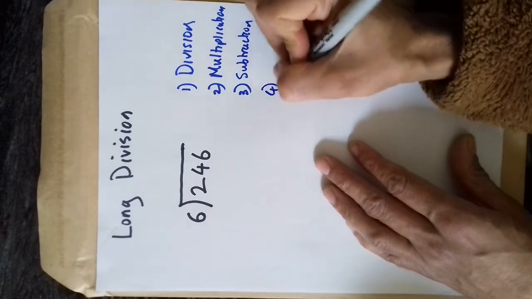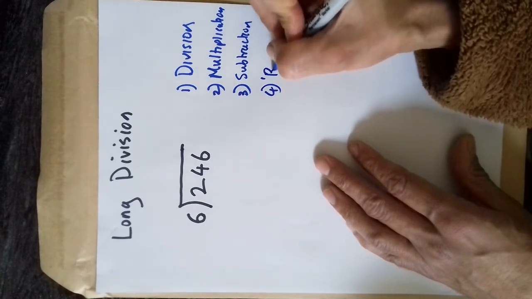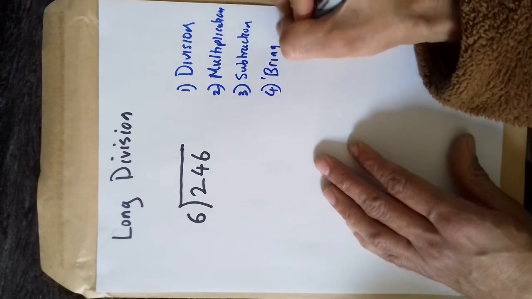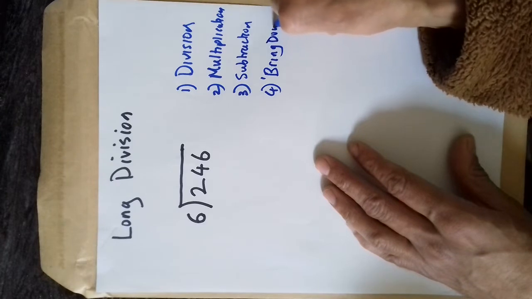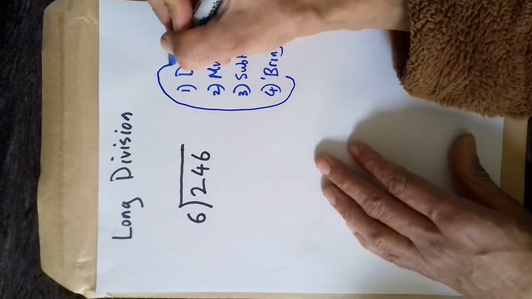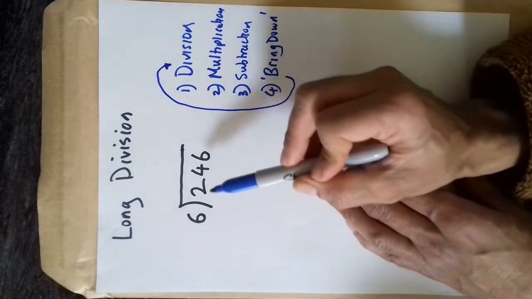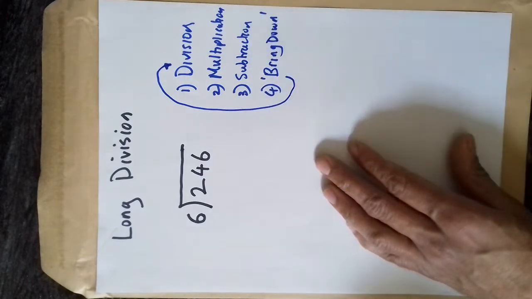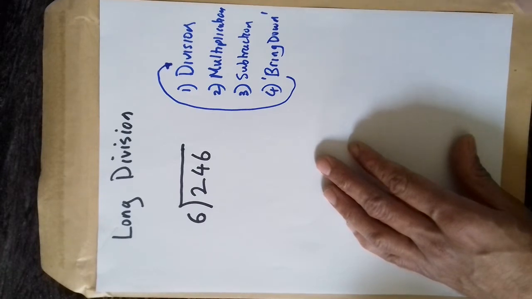And fourth, you do what's called bring down. That's weird. Bring down. And then you repeat this process, you keep going until you've used up all the digits that you want to divide into.